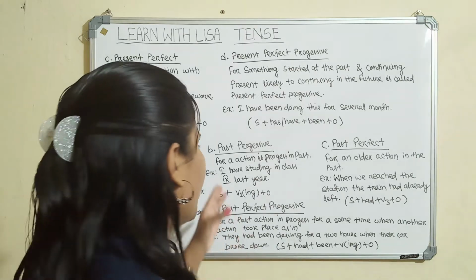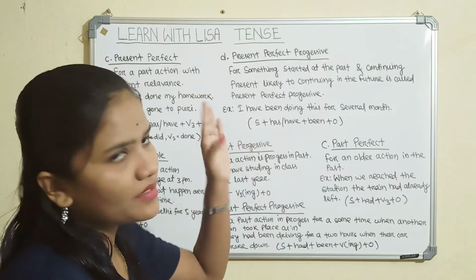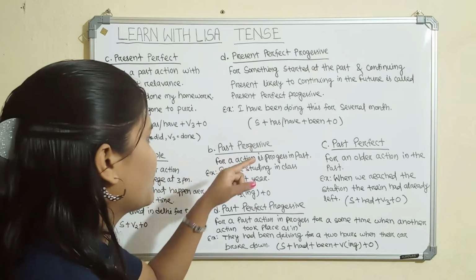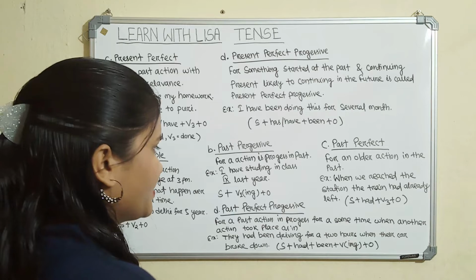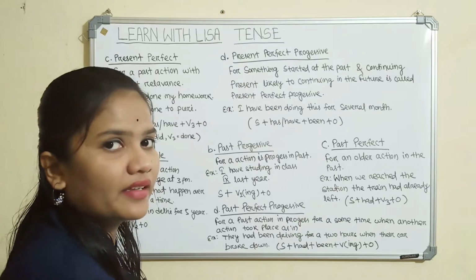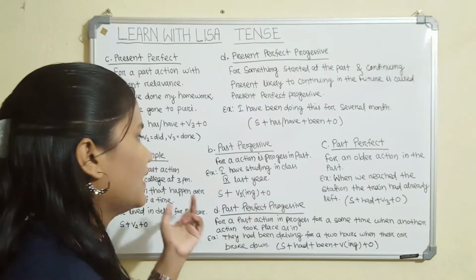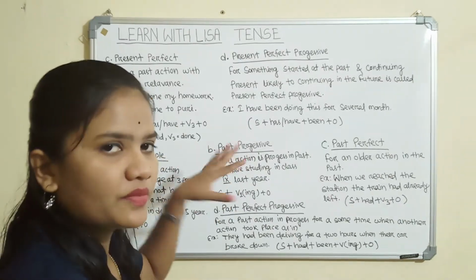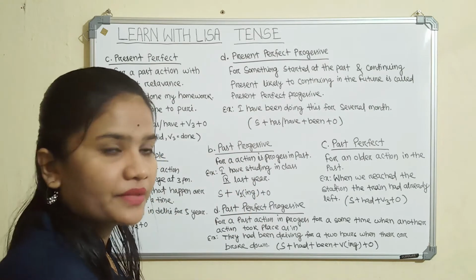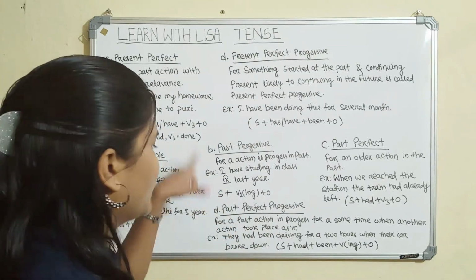Then we will go to the past progressive tense. It is for an action in progress in the past. That is called past progressive tense. Example: I studied in class 9th last year. Today someone may say he is in class 10th or above, but I studied in class 9th last year. It means the action was progressing in the past. That is called past progressive tense. The form is subject plus the past form of the verb, plus adding ing to the verb, plus object.